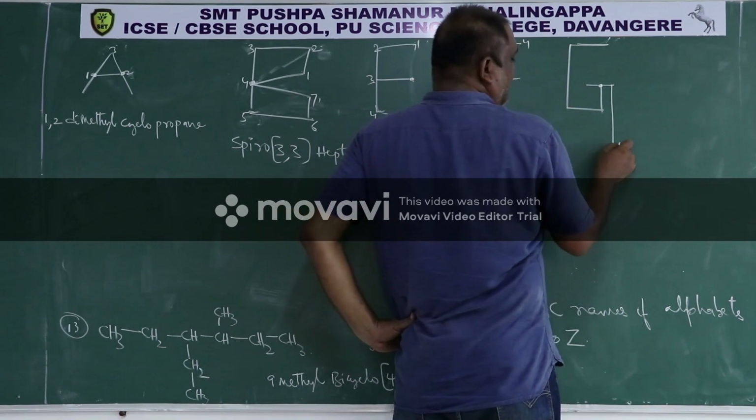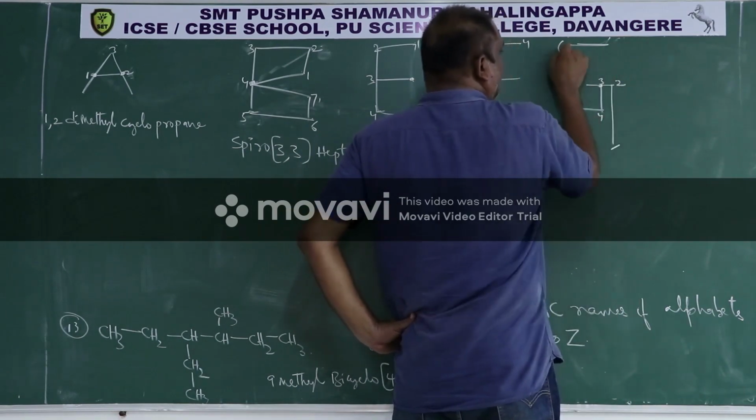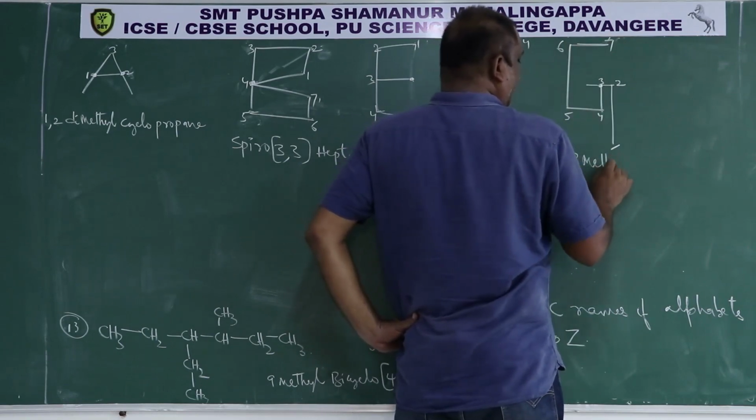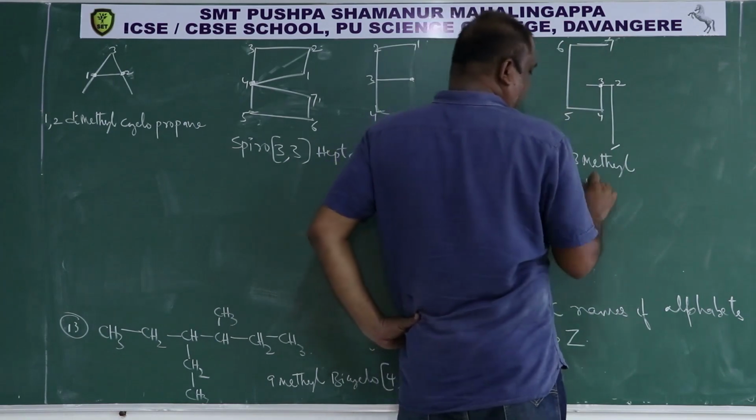So I should give numbers like this: 1, 2, 3, 4, 5, 6, 7. Then it becomes 3-methylheptane.